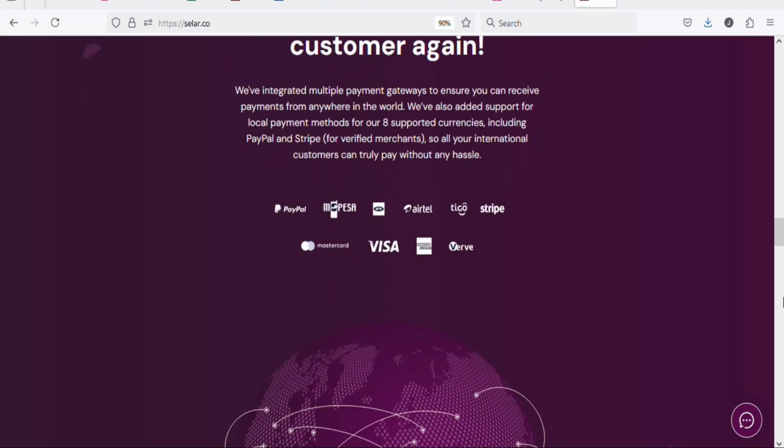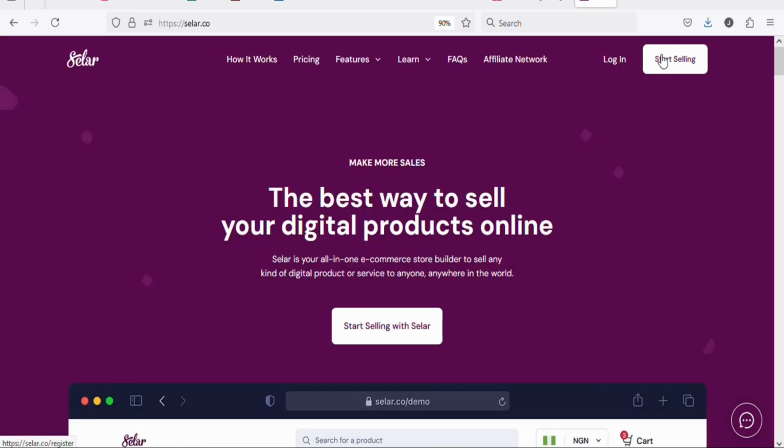To sell a digital product, what you need to do is that you have to create your account so that you can be able to sell the ebook that you downloaded. So all that you need to do is that you have to click right here, start selling. Once you click on it, you can be able to create your free accounts and then begin to sell the ebook or the courses that you want to sell.